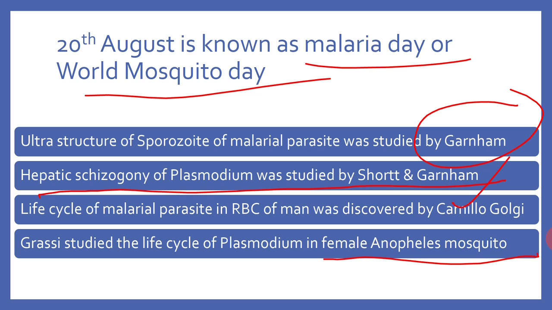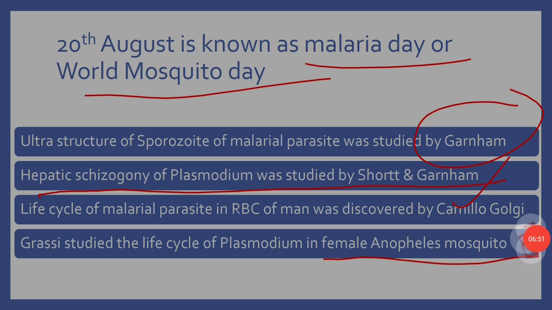Ronald Ross discovered the oocysts of the malarial parasite in the stomach wall of the female Anopheles mosquito, for which he was awarded the Nobel Prize. Golgi discovered the life cycle of Plasmodium in the RBC of human beings. Short and Garnham described the hepatic schizogony of Plasmodium, and the structure of the sporozoite was studied by Garnham. So this is the chronological scientific history of Plasmodium and the scientists associated with it.